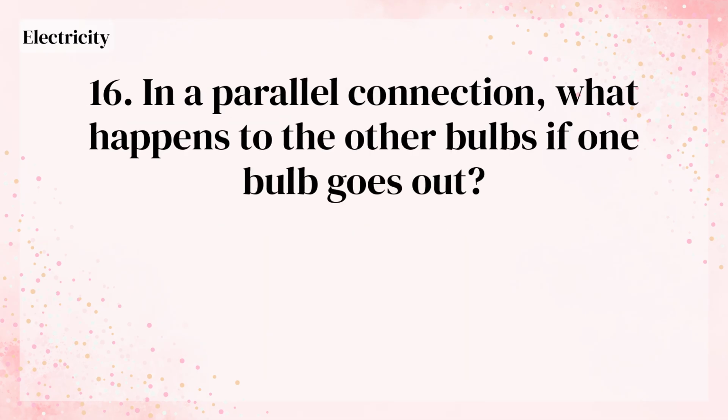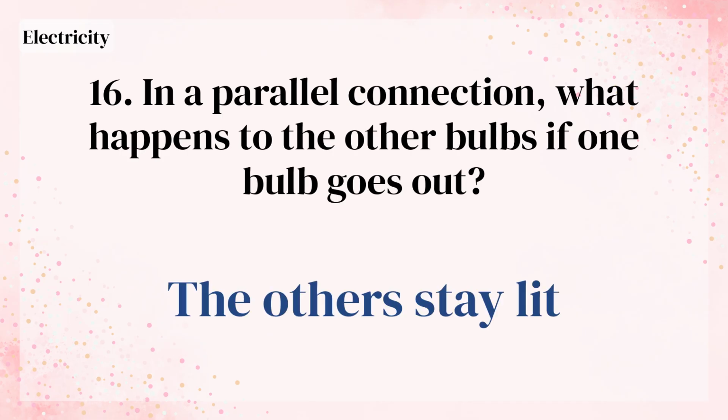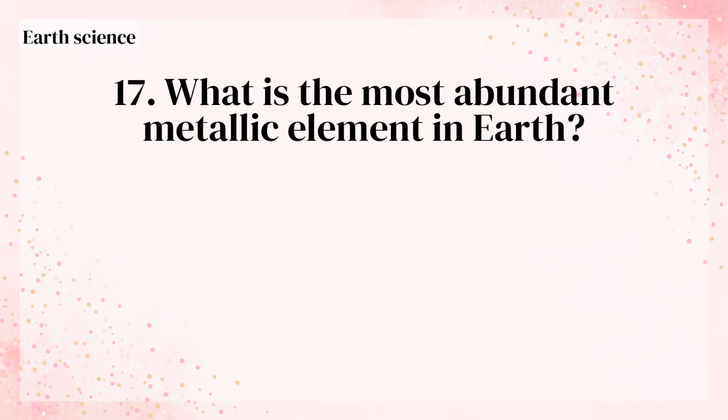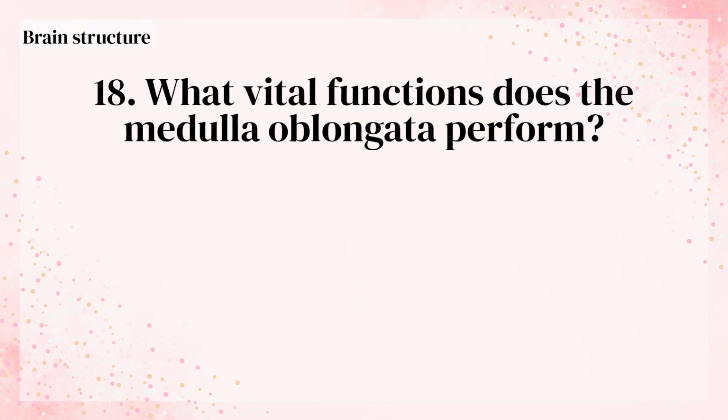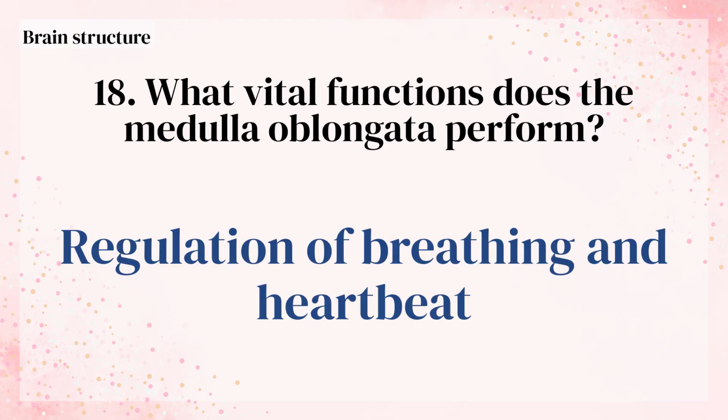Isaac Newton. In a parallel connection, what happens to the other bulbs if one bulb goes out? The others stay lit. What is the most abundant metallic element in Earth? Iron. What vital functions does the medulla oblongata perform? Regulation of breathing and heartbeat.